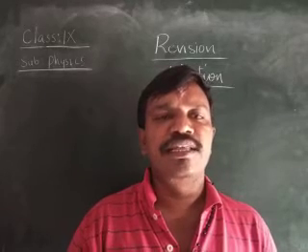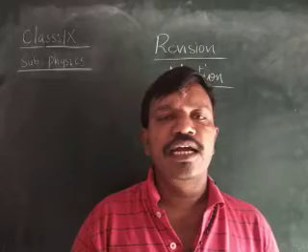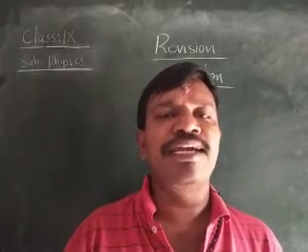And see here, children, in the physical quantities I have given a code for you, that is LDA VMT PEST.